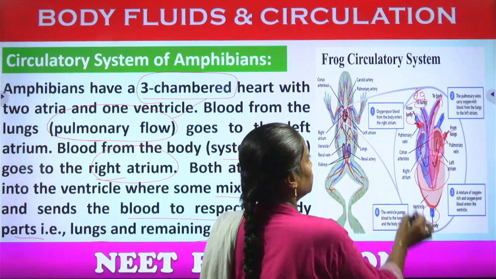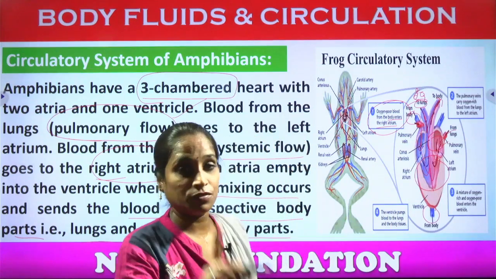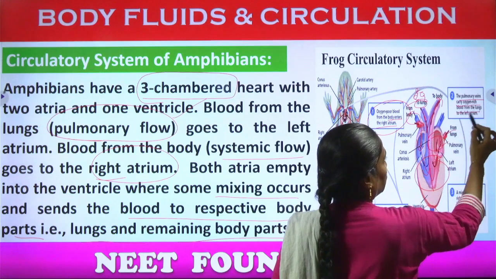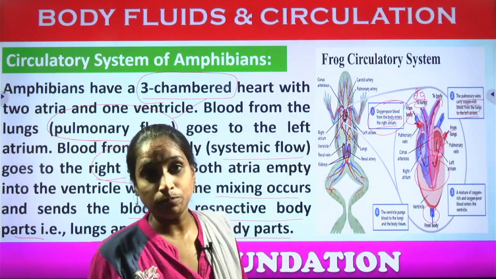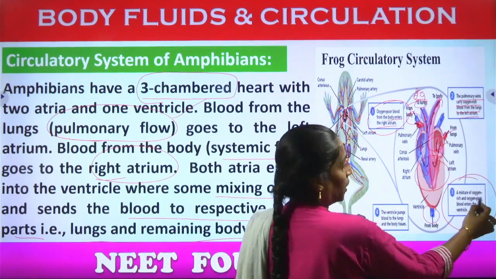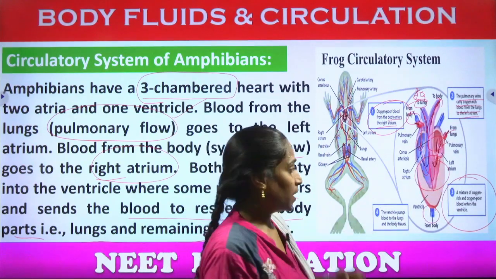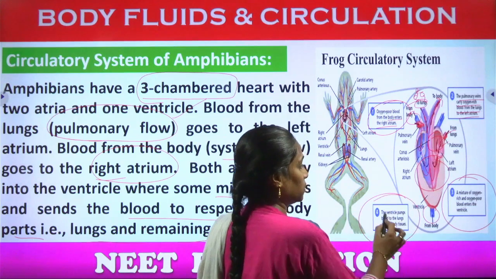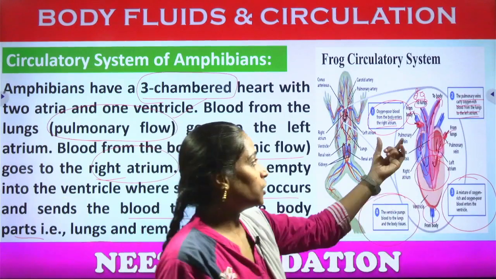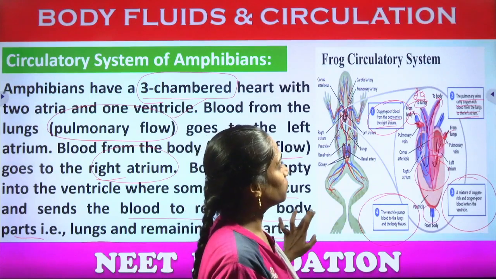So what are the processes? Oxygen-poor blood from the body enters the right atrium is the first process. The pulmonary veins carry the oxygen-rich blood from the lungs to the left atrium. A mixture of oxygen-rich and oxygen-poor blood enters the single-chambered ventricle. The last process is that the ventricle pumps the blood towards the body tissues through the different arteries.